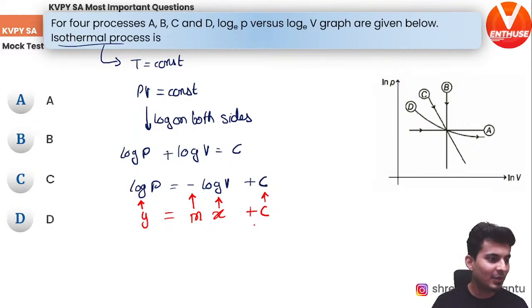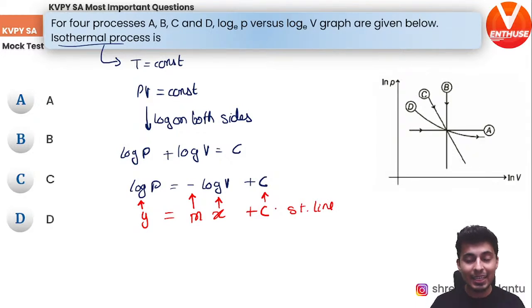That's it. So, is it C or is it D? Be careful. D is a curved graph. Look at this. D is a curved graph. How can it be a curved graph? It's a straight line equation. It has to be a straight line. How can it be a curve? This is a straight line with negative slope. So, which is that one? This is the one. Option C. You see that? This is the one.